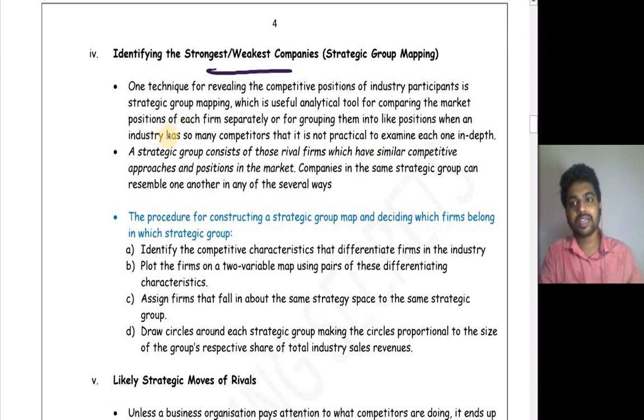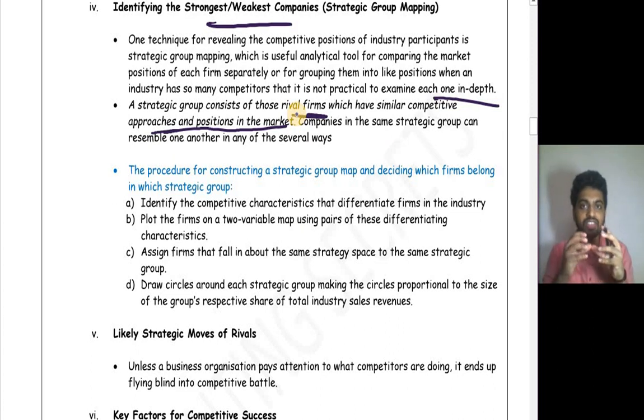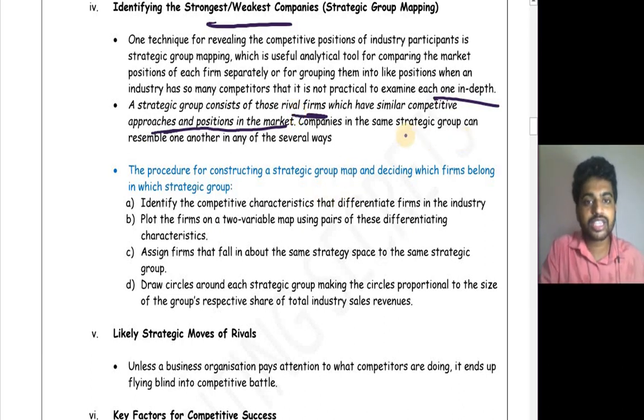useful analytical tool for comparing the market position of each firm separately or for grouping them into like positions when an industry has so many competitors that it is not practical to examine each one in depth, as I already said earlier. A strategic group consists of those rival firms which have similar competitive approach and position. So a strategic group will consist of firms which have similar competitive approaches, that is similar strategies, as well as the same kind of market position in the market. Companies in the same strategic group can resemble one another in any of several ways.